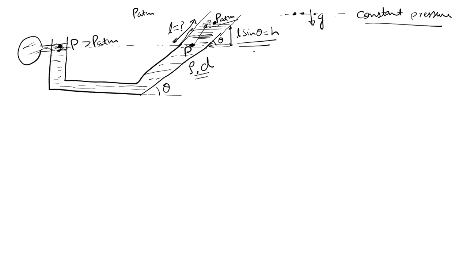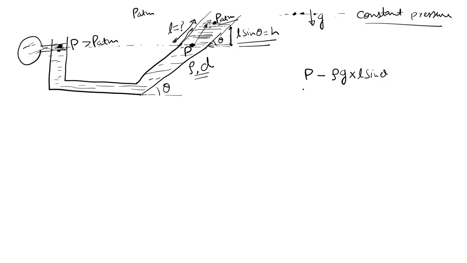That is the height that is contributing to the weight of the fluid. And if I am at this point, the pressure is given and I am moving upward, so it will be minus, and minus of what? Minus the weight, that is rho g into the effective height, that is L sine theta.